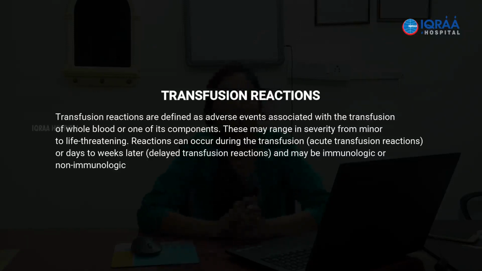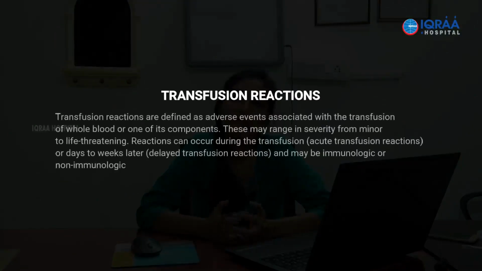Any untoward incident which can be directly correlated with transfusion, where we can say there is a temporal relation between the transfusion and the occurrence of the reaction, we term it a transfusion reaction. Most of the time it is recommended that you keep a proper gap between beginning a transfusion and beginning a new antibiotic.